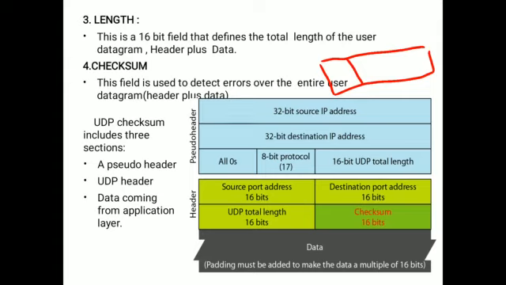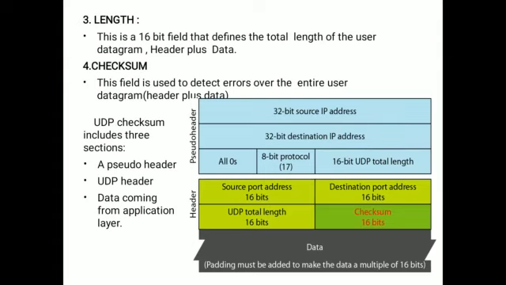And finally, the third one is checksum. Checksum is used for calculating or detecting errors. This field is used to detect errors over the entire user datagram. So the complete datagram, data along with header, is transmitted from sender to receiver. The checksum is used to find any errors that occurred during the transmission. So to detect the errors, the checksum method is used.